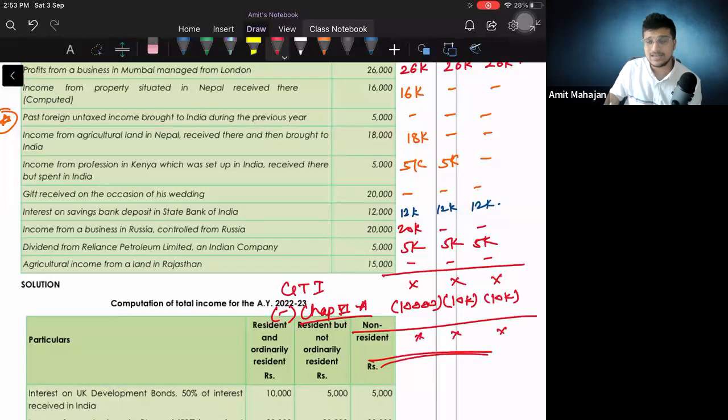Understood how to present? This presentation will not be necessary right now. We are not required to write this presentation right now because इसमें कुछ practice का requirement नहीं है. इधर सीधा format we know, right? You have to just write the particulars, 3 columns. You'll get GTI. GTI से सीधा क्या करना है? Chapter 6A deduction. That's it. Right?